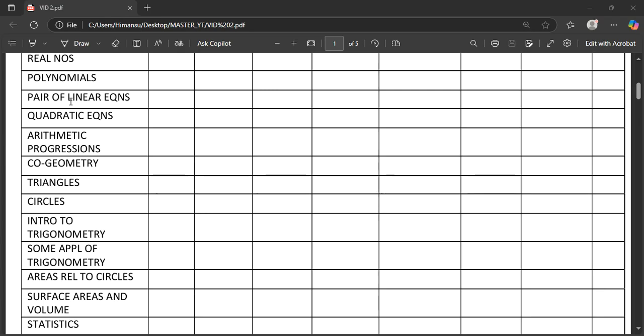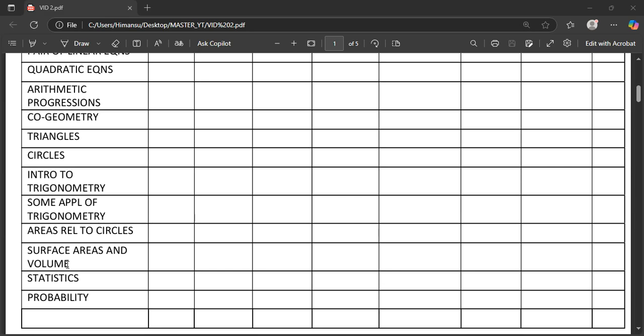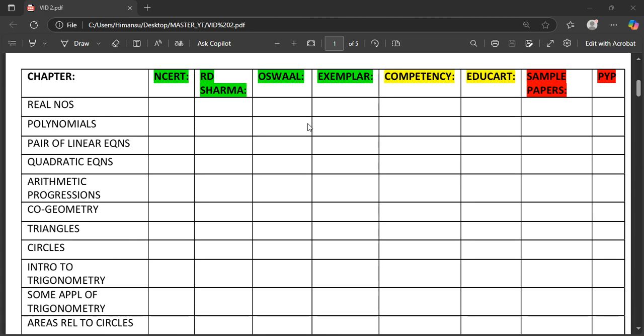Okay, then geometry, where you are going to start really from triangles. Triangles, circles, introduction to trigonometry, some applications of trigonometry, and area related to circle, not till then. And then you have the mensuration part, that is the area related to circle, surface area, volume. Statistics and probability are completely different.